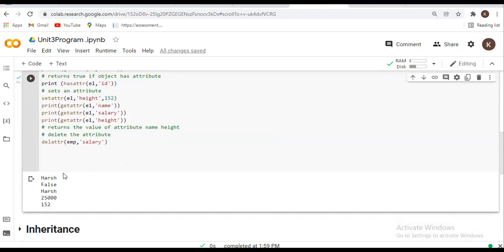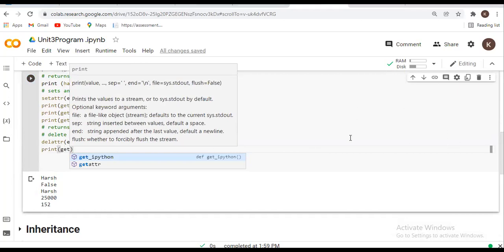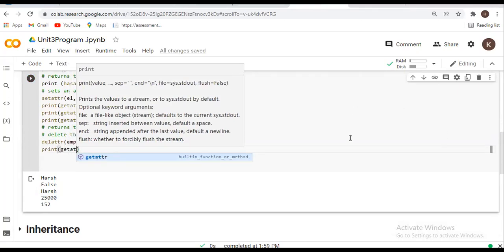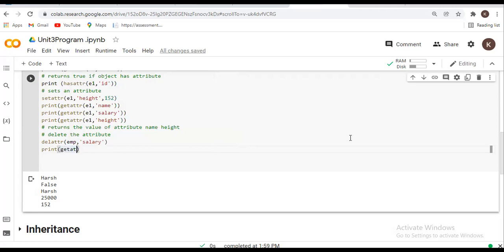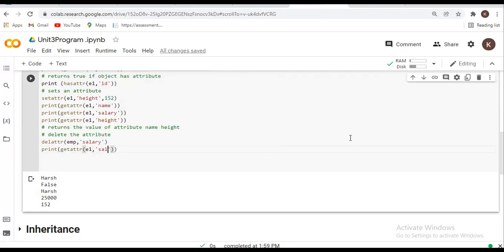So you have to see here at this point it will display the salary of that employee, but at this point it will not display. Why? Because we are deleting the salary. So suppose here I write print of get attribute of e1, comma salary.